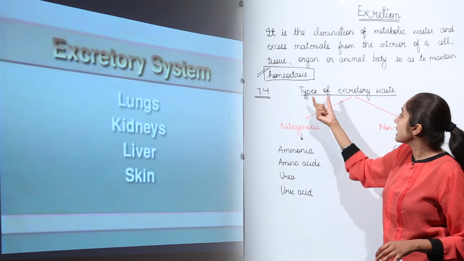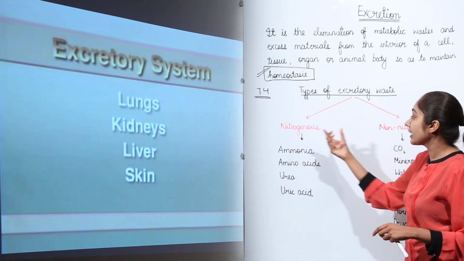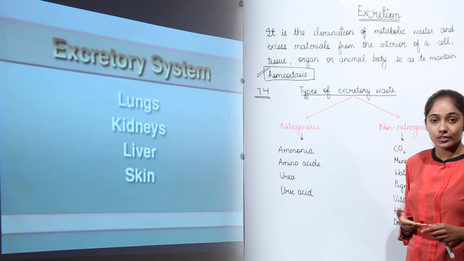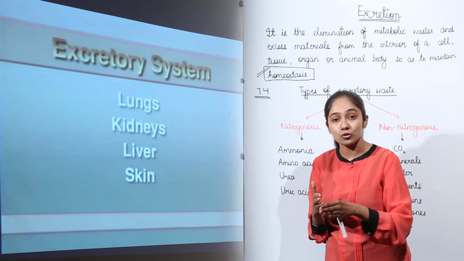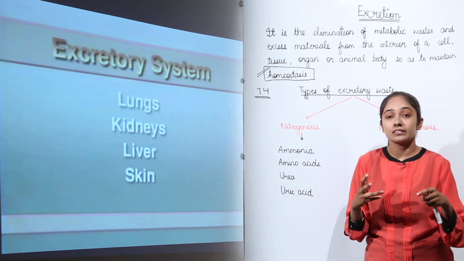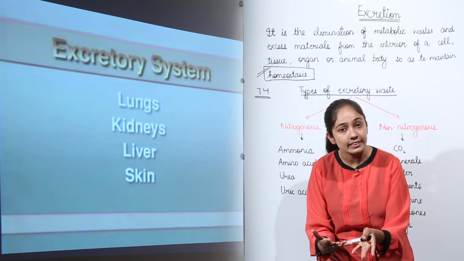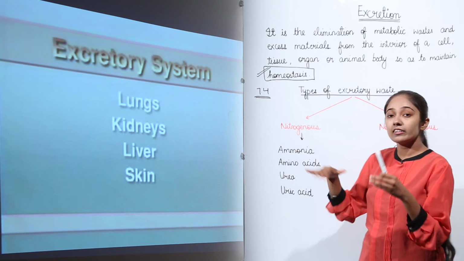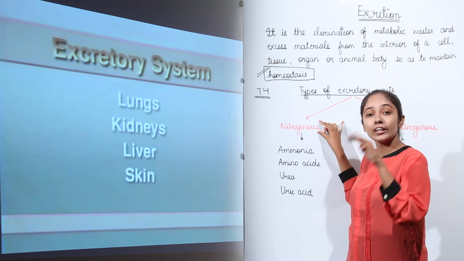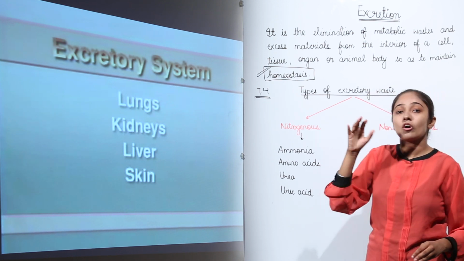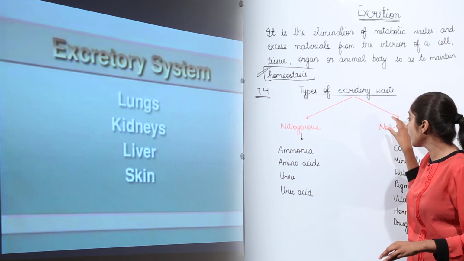Now moving on to the types of excretory waste. Broadly we will classify excretory waste into two: nitrogenous waste and non-nitrogenous waste. As the name suggests, nitrogenous waste means the waste that contains nitrogen. What happens when there is an excess of amino acids in the body, or nucleic acids, right? They are degraded and generated as waste, and they come under the category of nitrogenous waste because they contain nitrogen, right? So based on chemical composition, excretory waste is of two types: nitrogenous waste and non-nitrogenous waste.